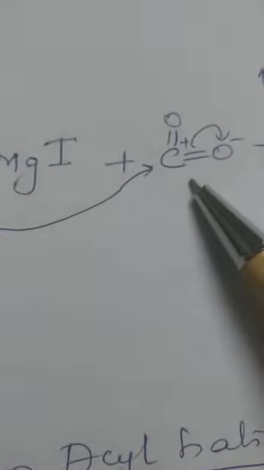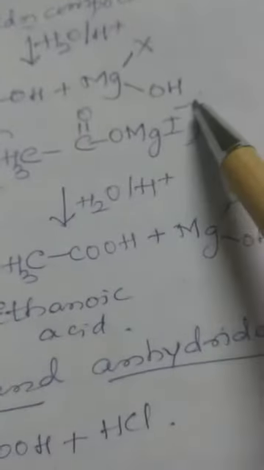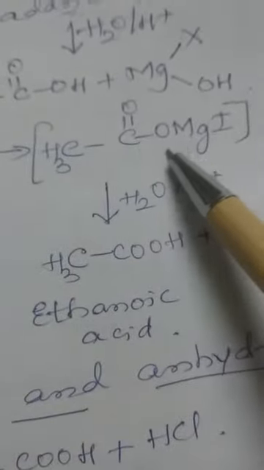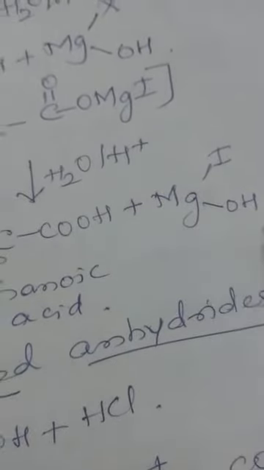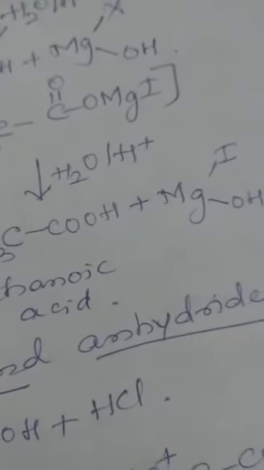If you take one particular example of CH3MgI, which is called methyl magnesium iodide, it reacts with dry ice or carbon dioxide. CH3 forms a bond with the carbon, and here O minus picks up MgI, and you will get an unstable addition product, which is shown in square brackets, CH3 C double bond O minus MgI. On hydrolysis, here H adds, on the other side OH, so that you will get CH3COOH, that is ethanoic acid, and here it is MgOHI, which is called magnesium hydroxy iodide.